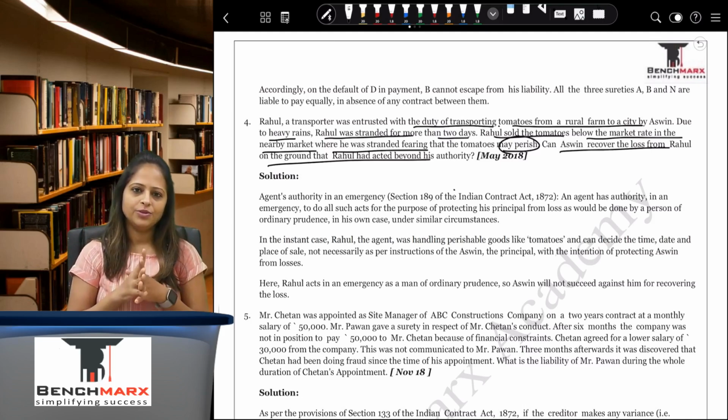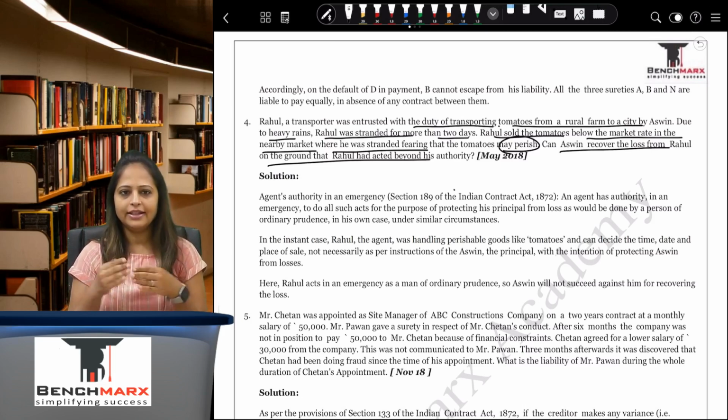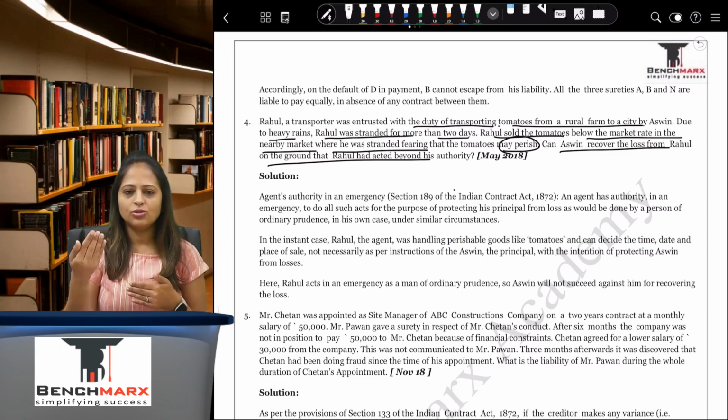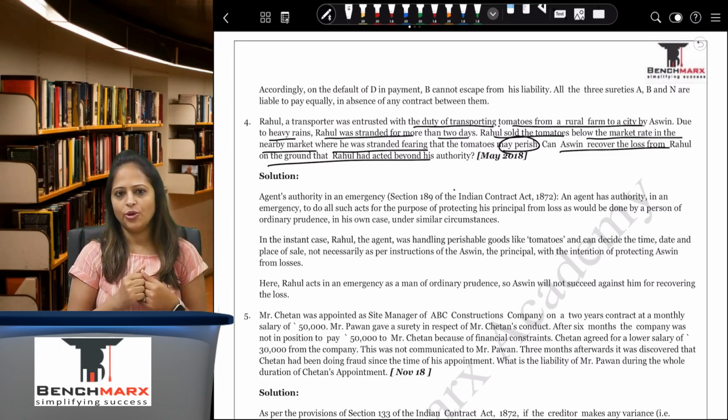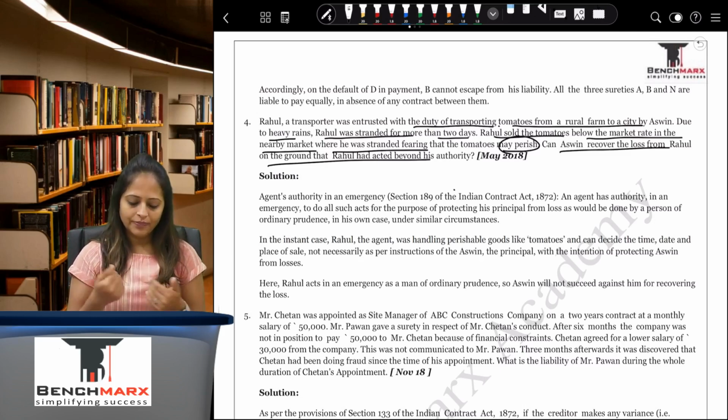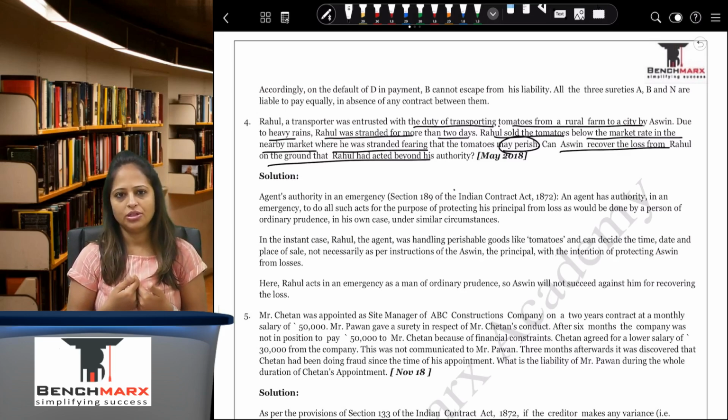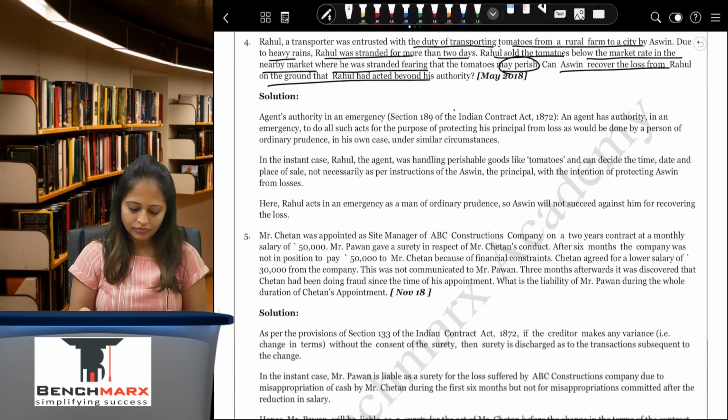Here we have to write that since he was stranded and the goods that were with him were perishable, he has acted as an agent of necessity, and when there is a necessity, he can go beyond the authority that has been given in order to protect the interest of the principal in a way that a man of ordinary prudence would. So here what he has done is the correct thing, and since he is an agent of necessity, the principal cannot recover anything from him.